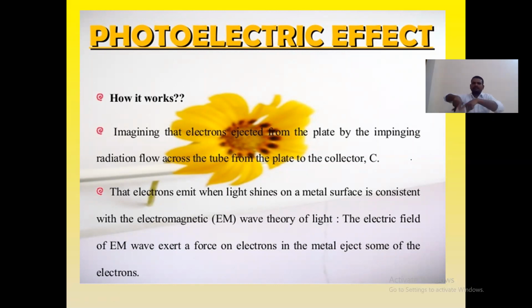The electrons emitted when light shines on the metal surface is consistent with the electromagnetic wave theory of light. The electric field of the EM wave exerts a force on electrons in the metal, ejecting some of the electrons from the metal surface. Okay, right.